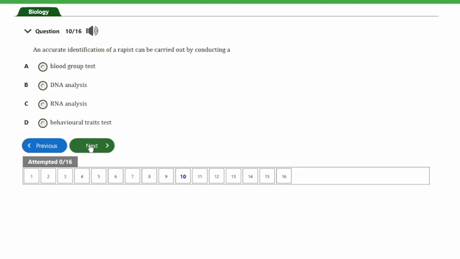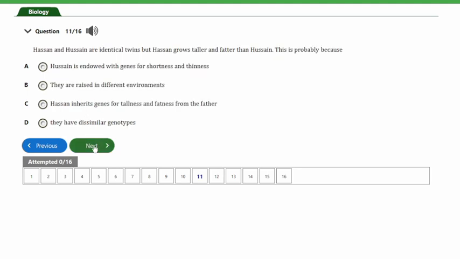DNA analysis is the only test that has the ability to actually prove all the factors needed for this situation of this crime. So guys, in crime detection, DNA analysis can actually be used. So guys, let's look at the next question, and that's question number 11.